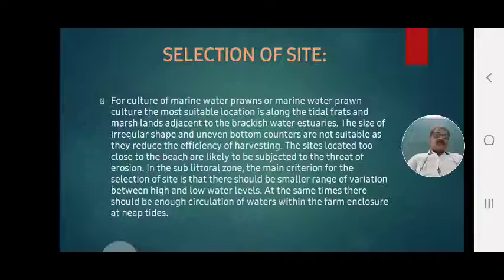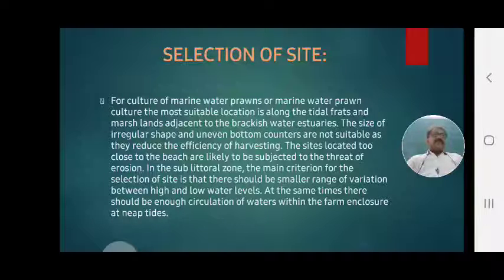Where there is no circulation of water, no outflow and inflow, such water is not suited, because with outflow and inflow, food material enters the culture ponds and waste material leaves the ponds. That's why water circulation is important in the farm enclosure at nip tides.